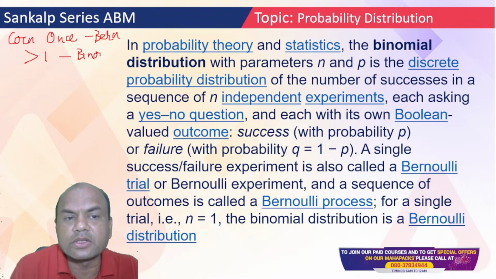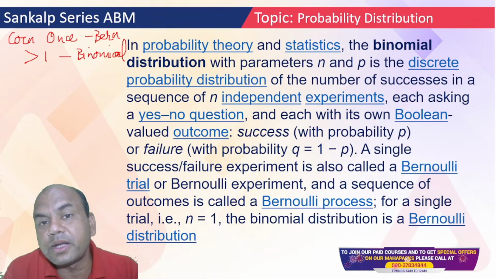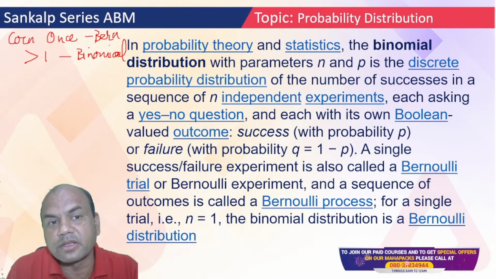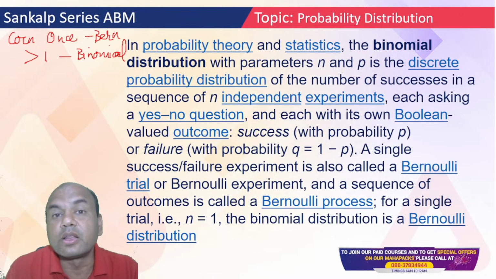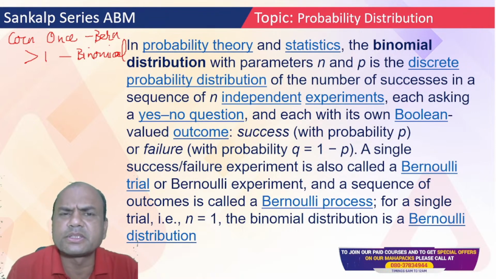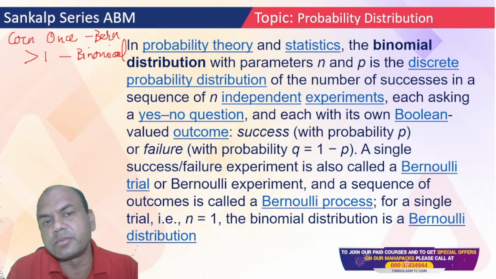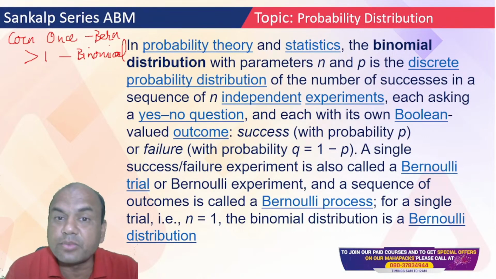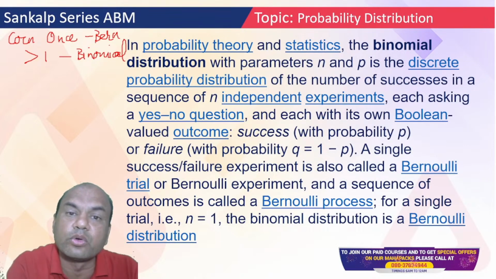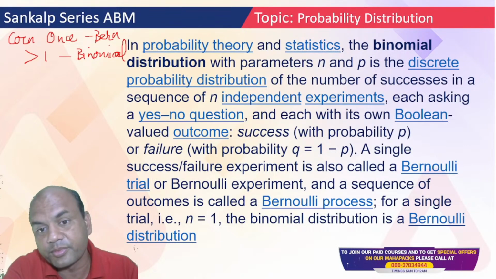So basically the logic over here is, if I go on repeating the Bernoulli distribution, I'll get binomial. I'll go on repeating it for n number of times. So that is the basic logic. Remember that much only. Each trial is independent in binomial because each trial is Bernoulli. Each trial is having its own head or tail, right?